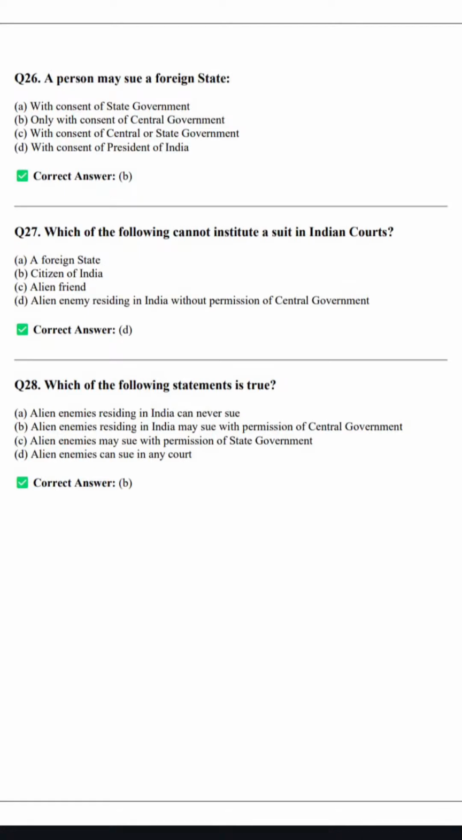Alien enemies residing in India may sue with the permission of the Central Government. So this is true. Alien enemies may sue with permission of the State Government? No, an alien enemy can only sue when he is permitted by the Central Government. Alien enemy can sue in any court? This is also wrong. Let's move ahead.